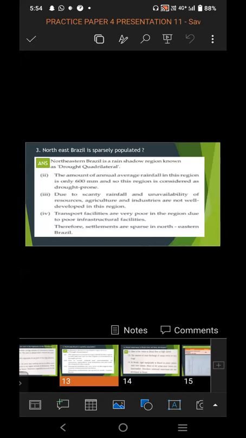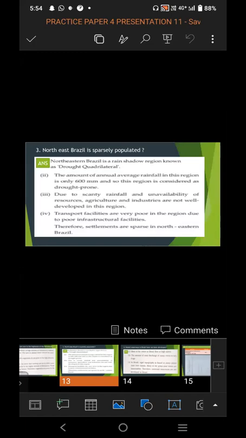Due to scanty rainfall and availability of resources, agriculture and industries are not well developed in the region. This is the main reason also for the sparse population.